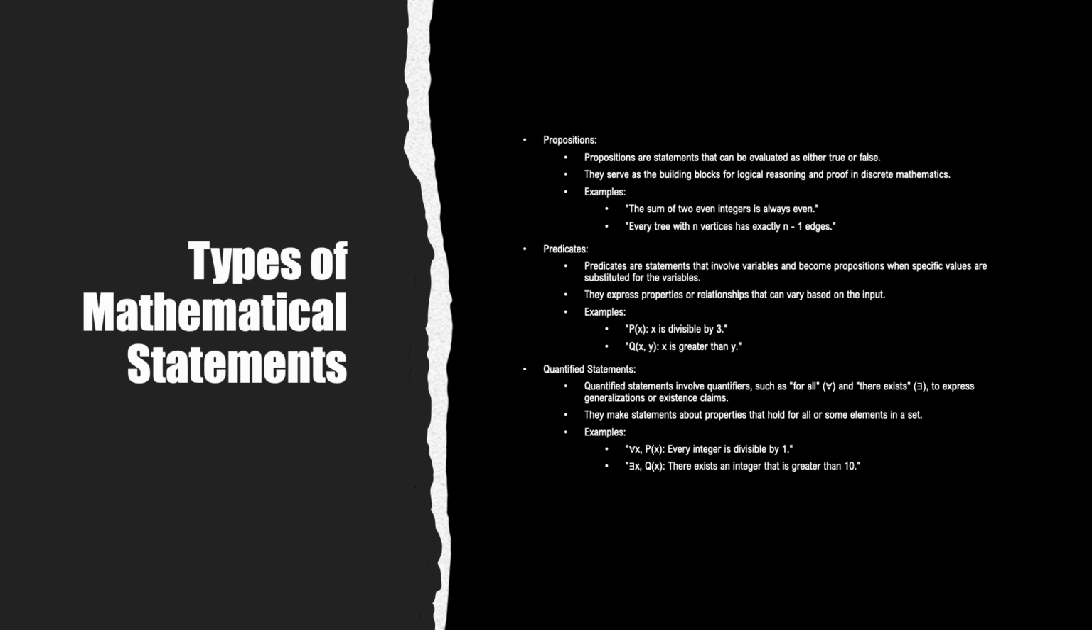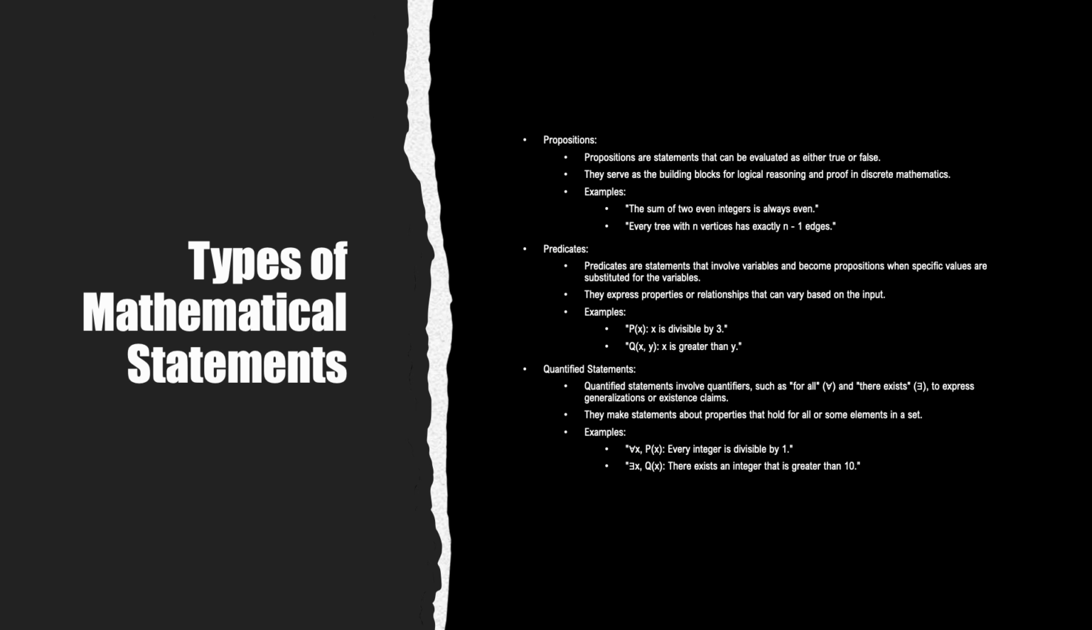For example, consider a proposition: the sum of two even integers is always even. This statement can be assessed and proven to be true or false. Moving on, we have predicates. Predicates are statements that involve variables and become propositions when we substitute specific values for these variables. They express properties or relationships that can vary based on the input.